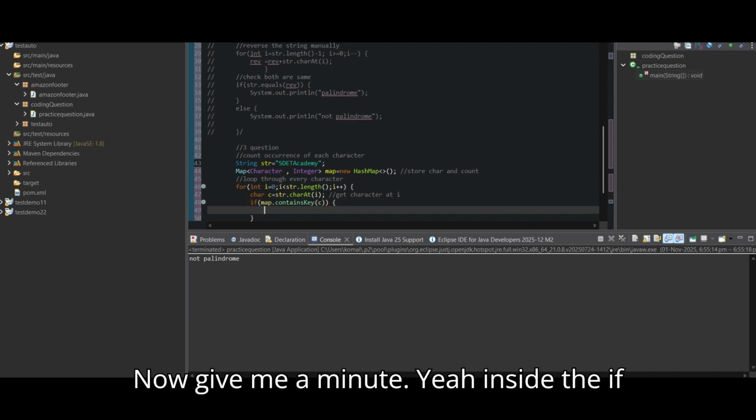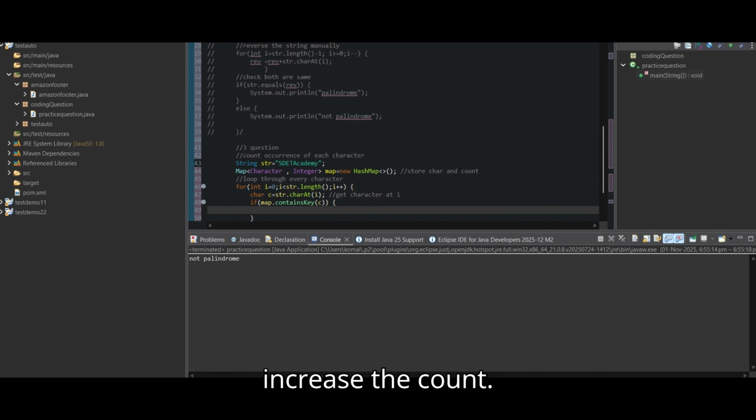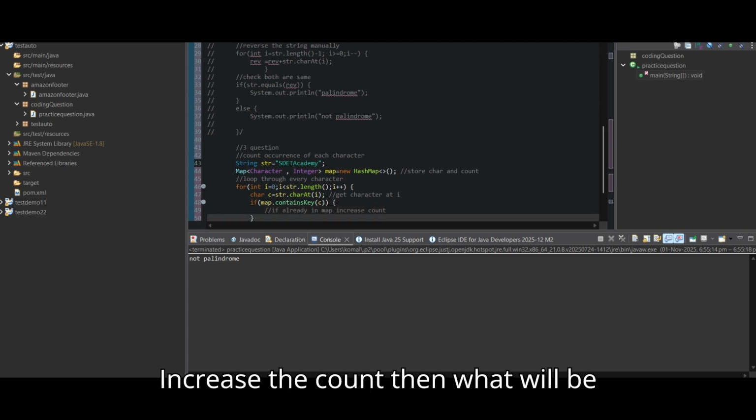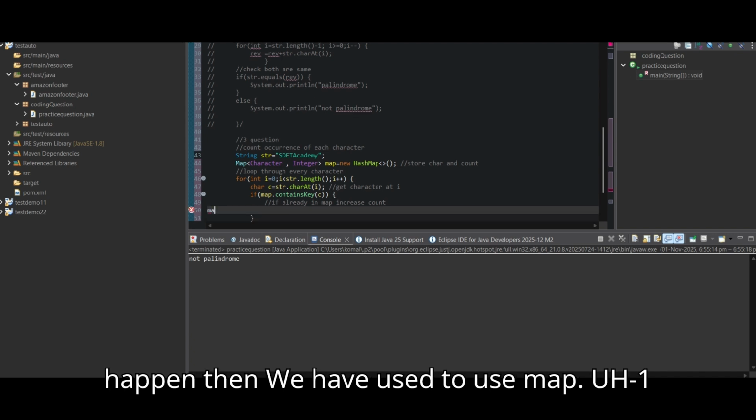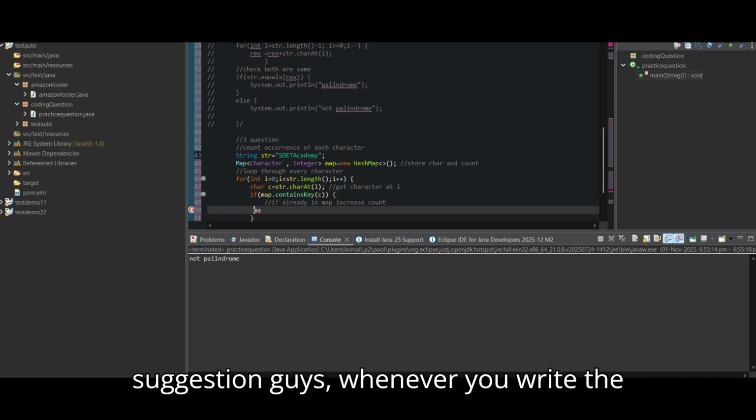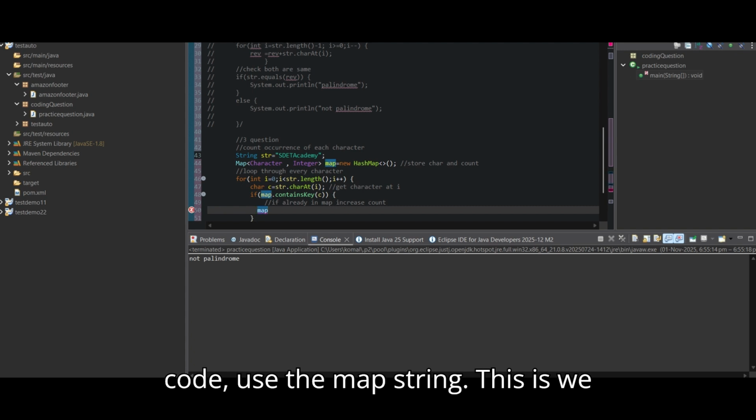Inside the if, if it is already in the map, increase the count. One suggestion, guys: whenever you write the code, use Map of String.